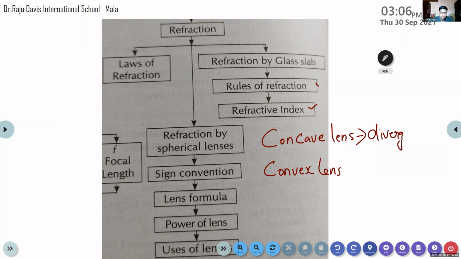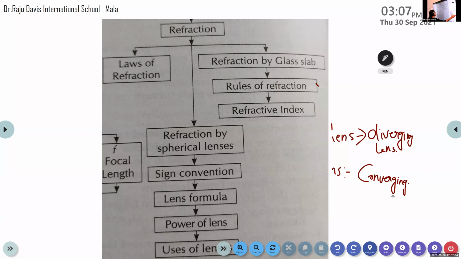Concave lenses are called diverging lenses, but concave mirrors are called converging mirrors. But in the case of lens, concave lenses are diverging lenses. What about convex lens? They are converging lenses, because after the refraction, they converge all the light rays to a particular point.